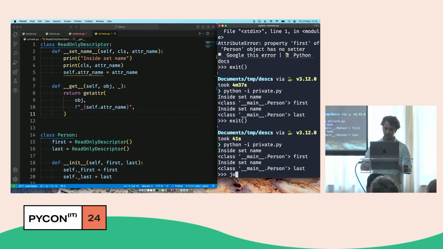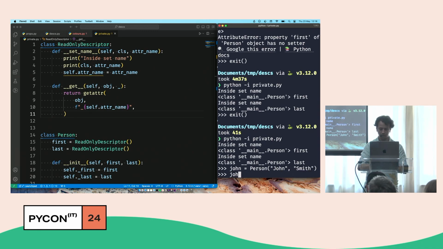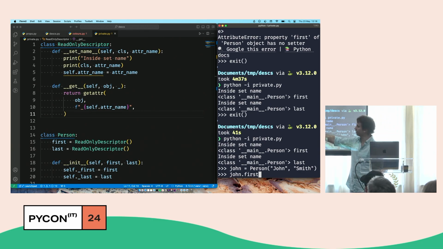And now I'll create a John Smith. And now if I do John.first, this looks like an attribute. I'm going to look it up in John. John doesn't have it, but the class does. But wait, first is a thing that has a get method.